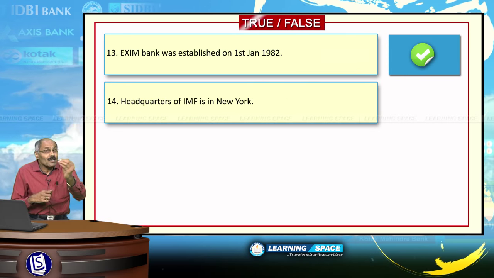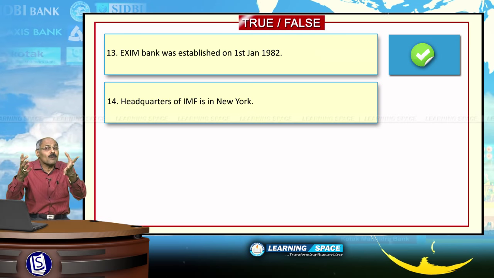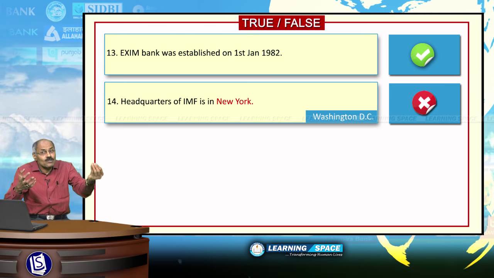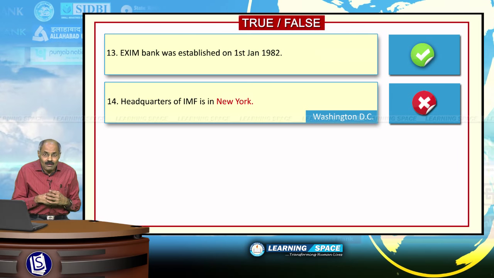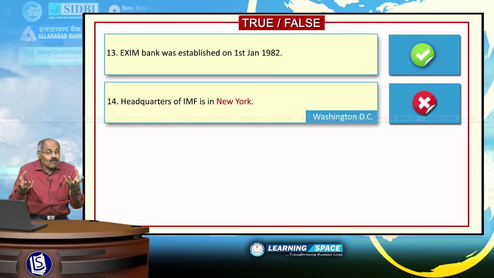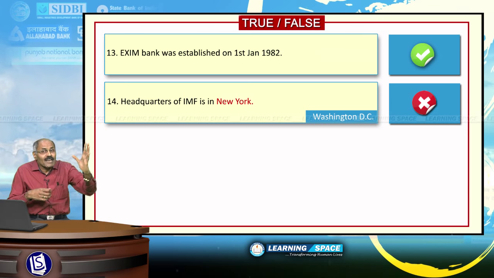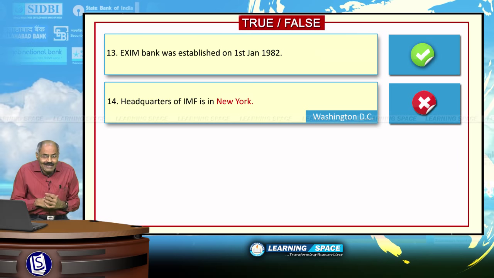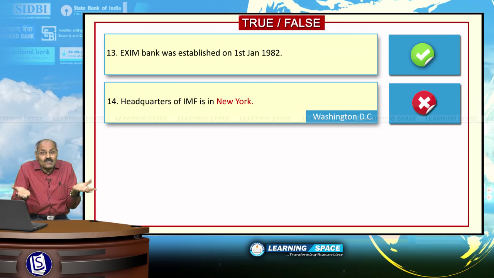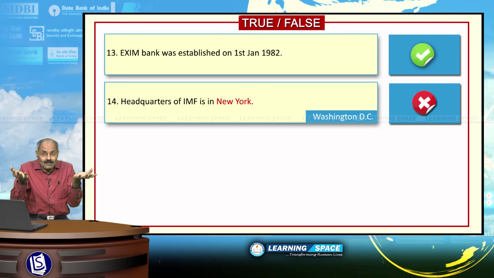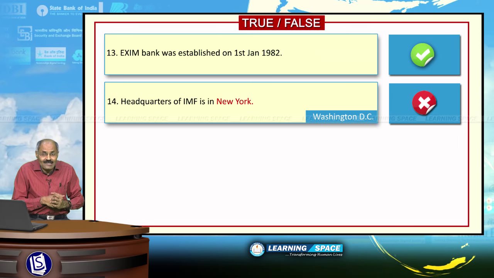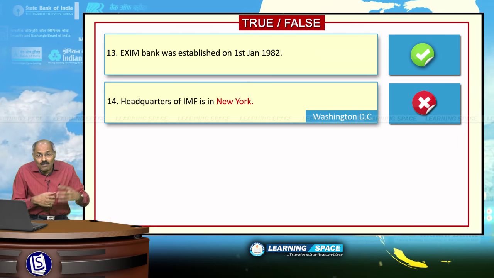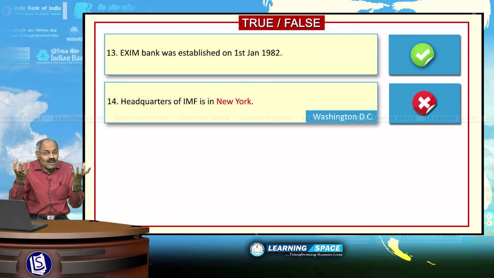Headquarters of International Monetary Fund is in Washington DC. When you talk about World Bank as well as IMF, these two are Bretton Woods institutions. These institutions were established subsequent to the Second World War. In the Second World War, several countries were battered badly, and for reconstruction of these countries as well as to eliminate poverty, two institutions were felt necessary.